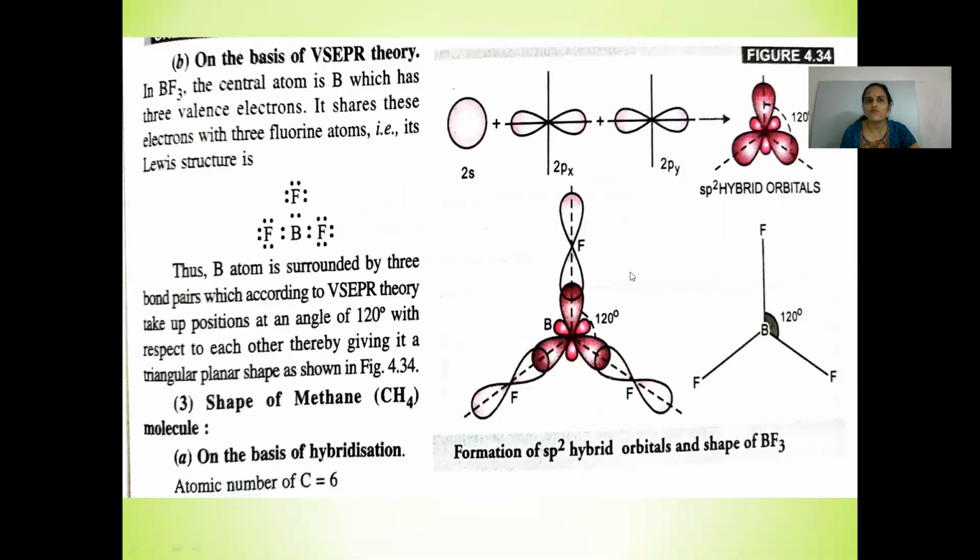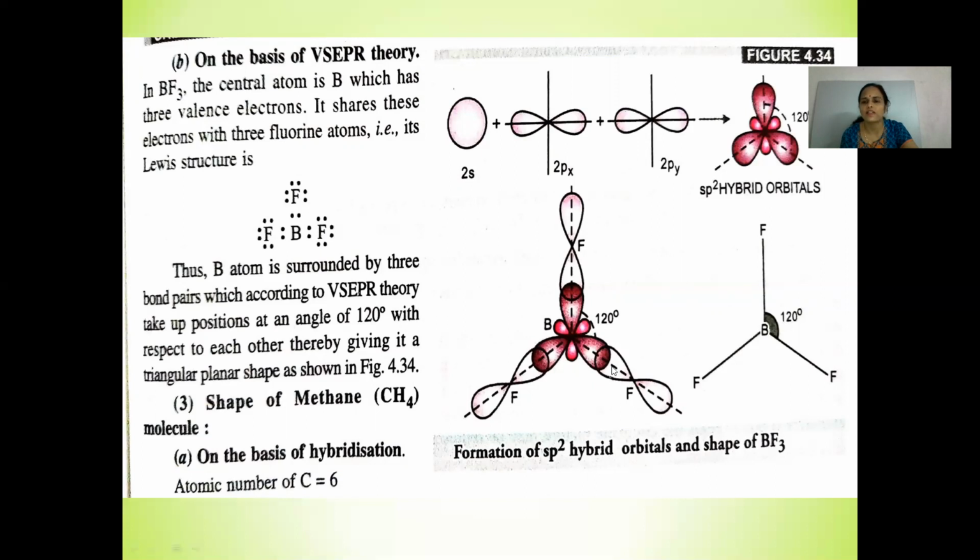And on the basis of VSEPR theory, in BF3, the central atom is boron, which has 3 valence electrons, and it shares these electrons with 3 fluorine atoms, that is the Lewis structure shown here. Thus, boron is surrounded by 3 bond pairs, which according to VSEPR theory take a position at a bond angle of 120 degrees with respect to each other, giving it a triangular planar shape.